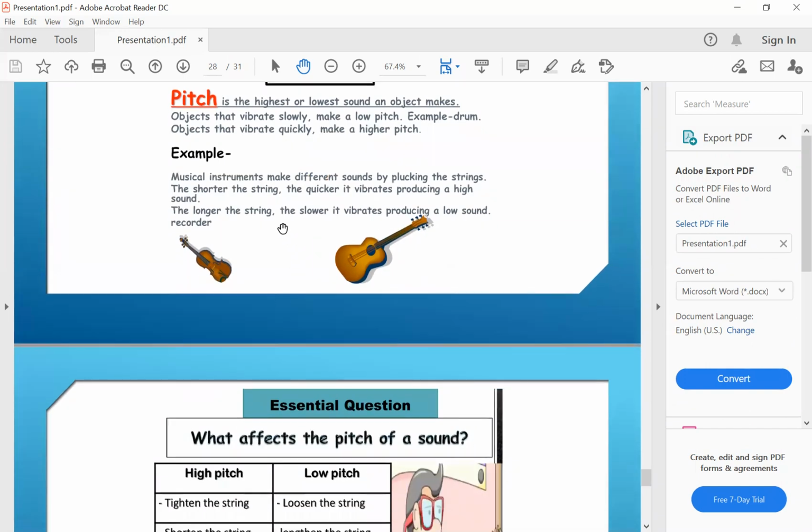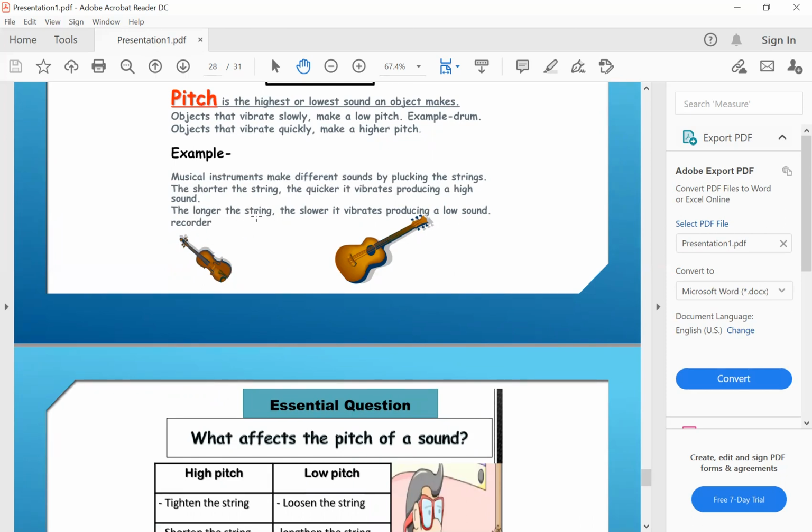Let's talk about some musical instruments and how we can produce high pitch and low pitch sounds. Let's talk about the guitar. Stringed musical instruments like the guitar make different sounds. The shorter the string, the quicker the vibration, and it will produce a high pitch sound.